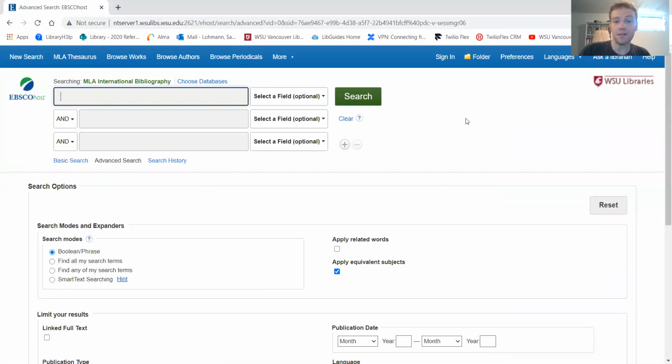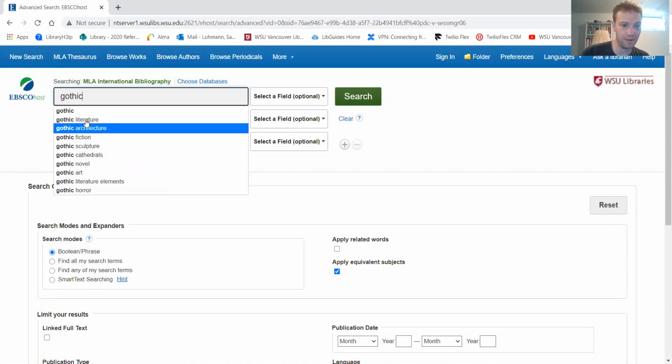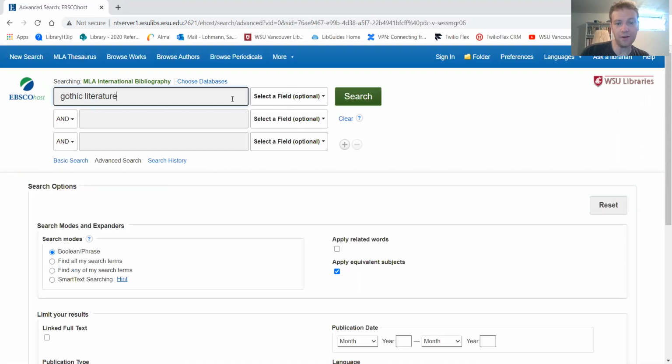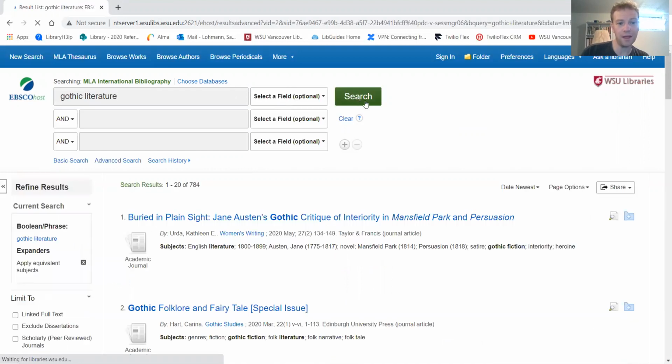And this is a great database to use to find citations and articles on literature in any modern language. So it's great for literature classes and English classes. And we can just do a keyword search. So if I want to, I could search for Gothic literature. And I don't have to select a field or anything. I can just search. And I get a whole bunch of results,